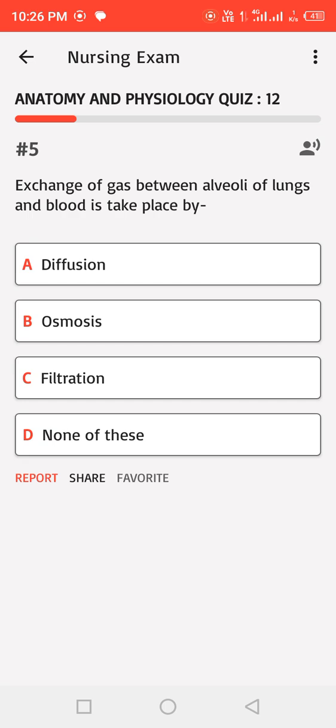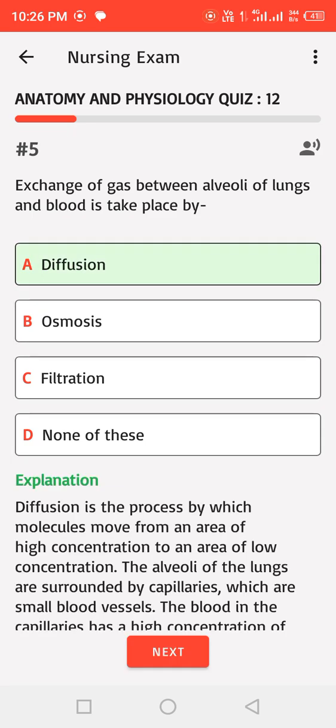Exchange of gas between alveoli of lungs and blood takes place by: A. Diffusion, B. Osmosis, C. Filtration, D. None of these. Correct answer.